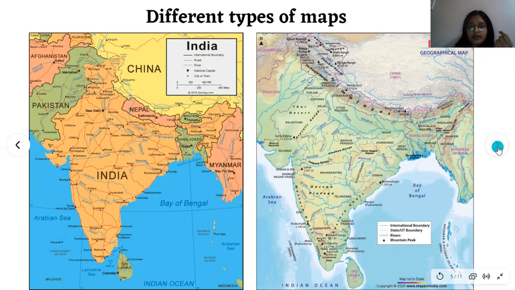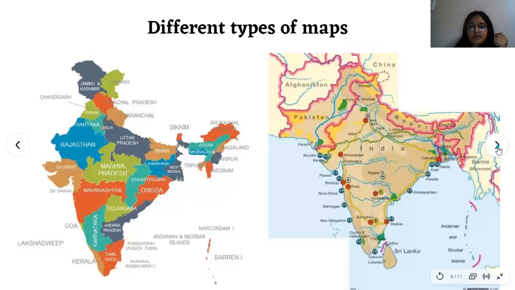Okay, moving on. Another type of map. On the left side of the map, you can only see states. Only states and union territories are mentioned, nothing else. On the right side of the map, I can also see some airports being mentioned and some port lands being mentioned.